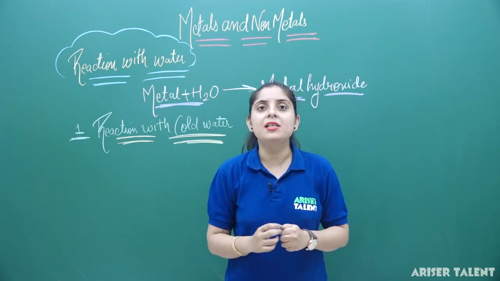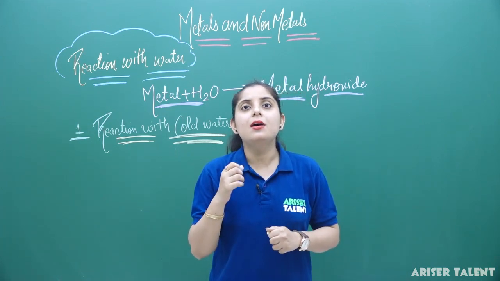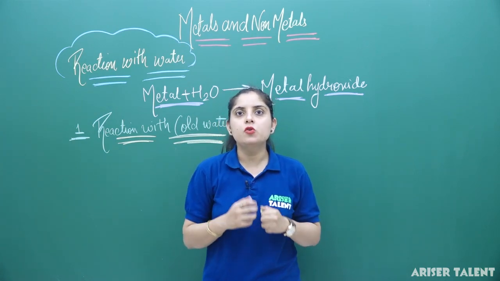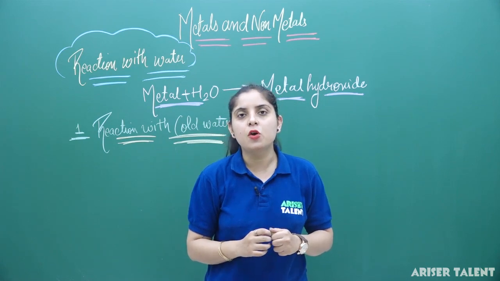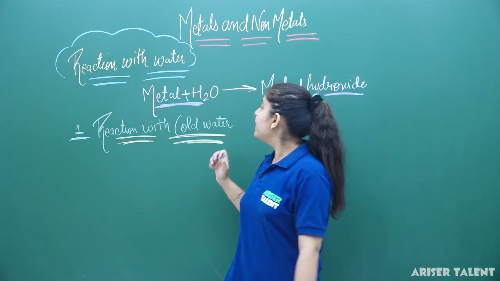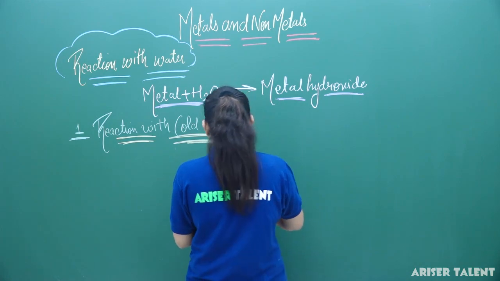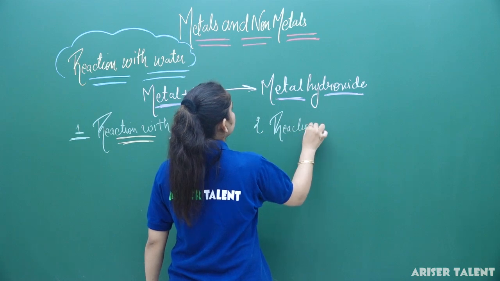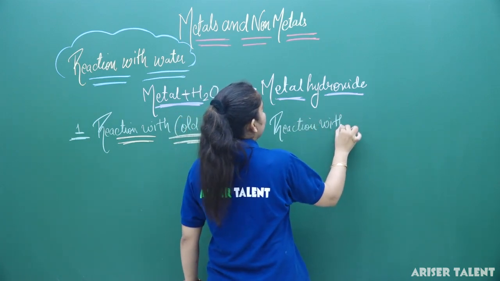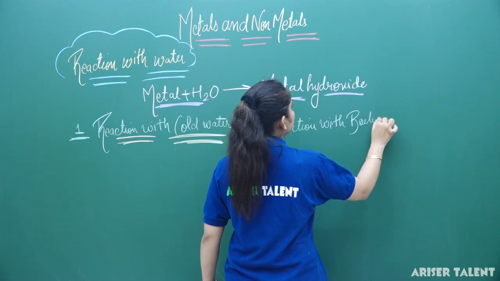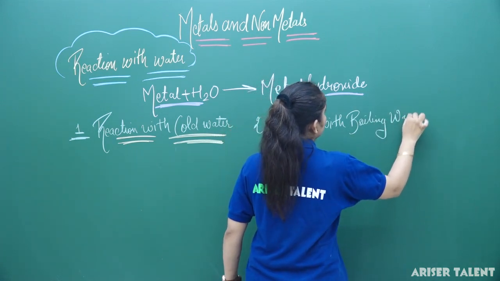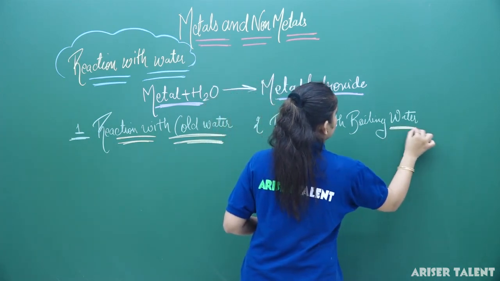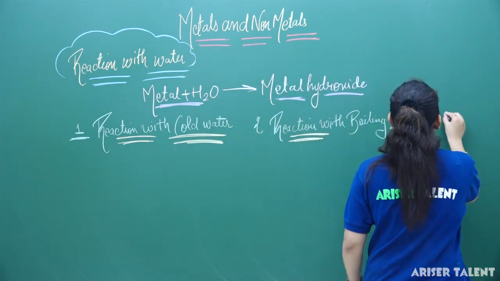Now there are some metals which react only with very hot water, which means steam, and then they show you the product. Iron reacts only in the presence of steam. Clear? So first, reaction with cold water; second, reaction with boiling water; and third, reaction with steam.